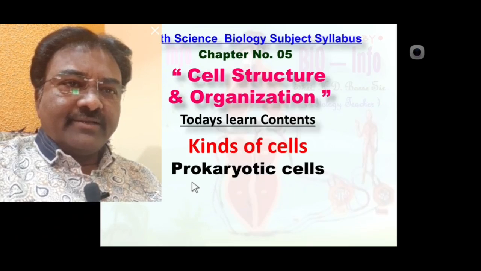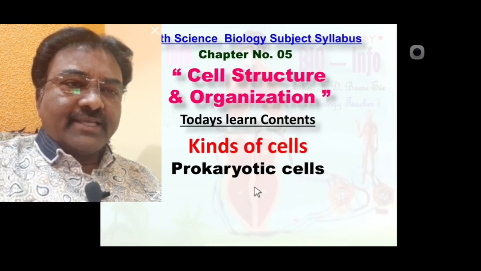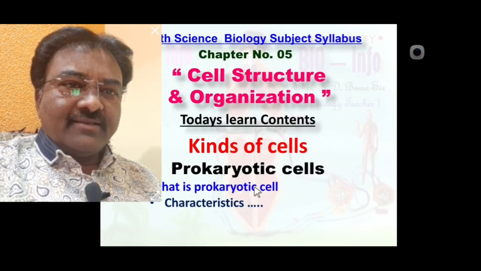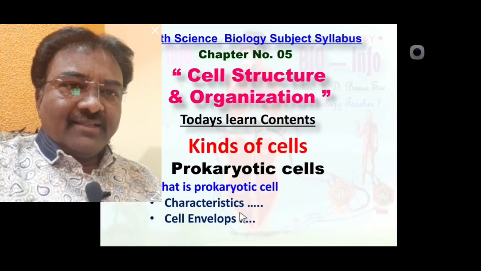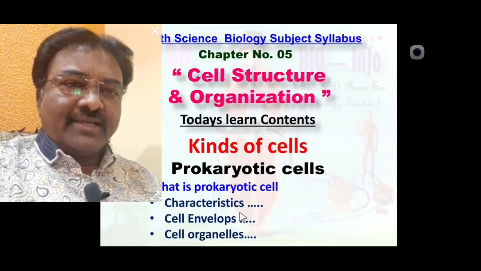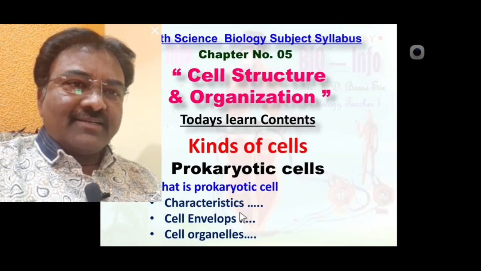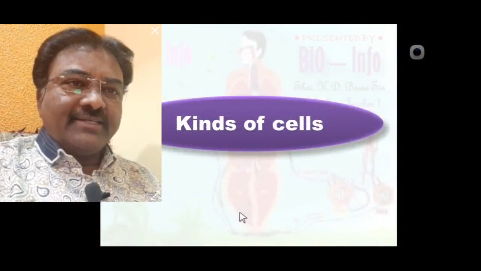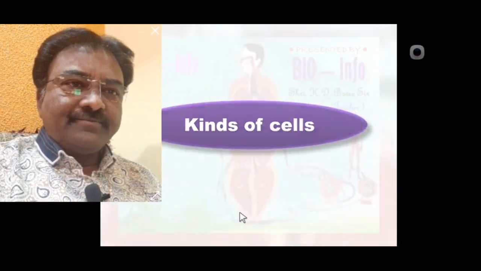We learn the prokaryotic cell in today's lecture. What is a prokaryotic cell? What are the characteristics of a prokaryotic cell? Cell envelopes of prokaryotic cell and cell organelles of prokaryotic cell. So let us start today's first concept, kinds of cell.